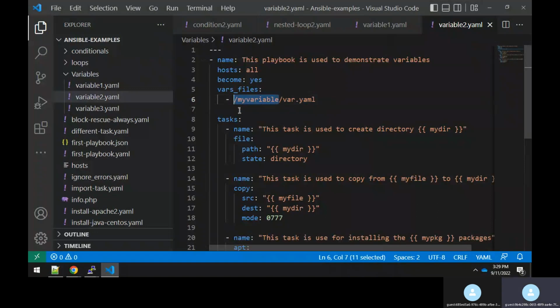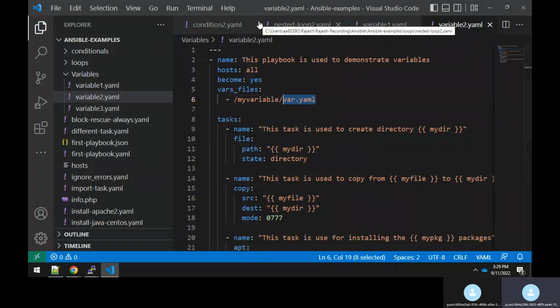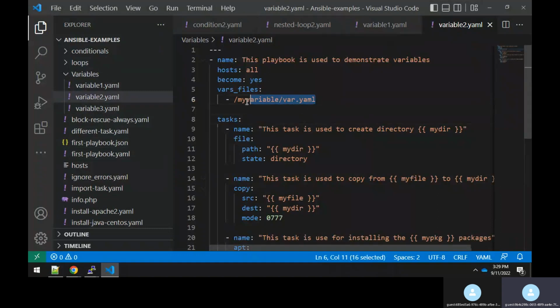And then you have to educate your friend that, man, I'm giving you all these files, but there are some constraints. What are those constraints? You have to go to this path slash partition, there you have to create this my variable, and the slash var.yaml file, you have to place it over there, right? So there are some constraints, guys, which you have to tell your friends. Suppose he is not aware of all these things, he will directly take whatever you have given and run that playbook file. Definitely that playbook file will fail because it will not get executed, because you have some constraints. It means that you have some prerequisite requirements within your playbook file, for which you have to educate your friend also.